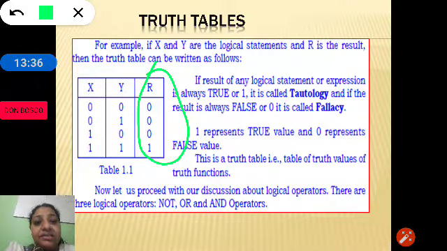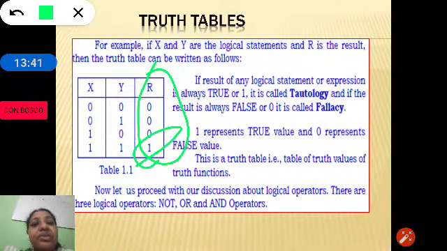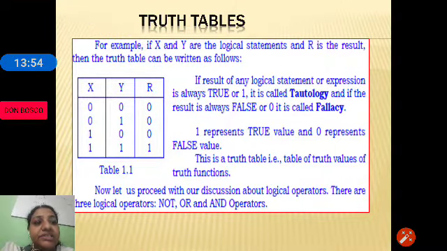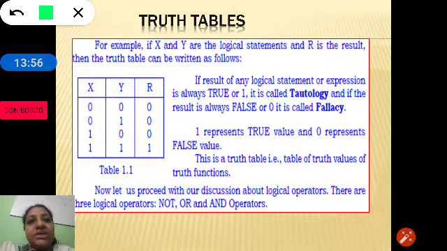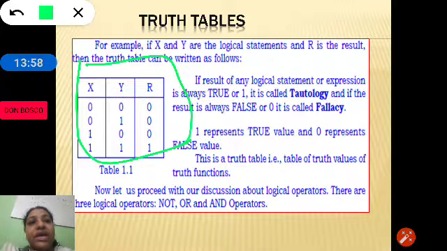If the result is 1, it represents true, which is also called tautology. So a truth table is a table which includes rows and columns.